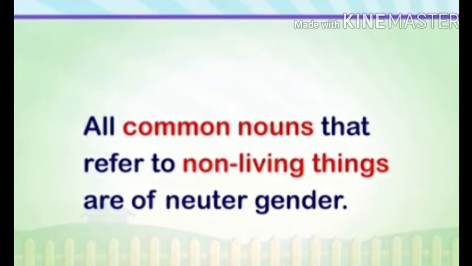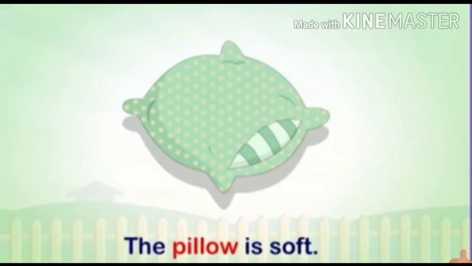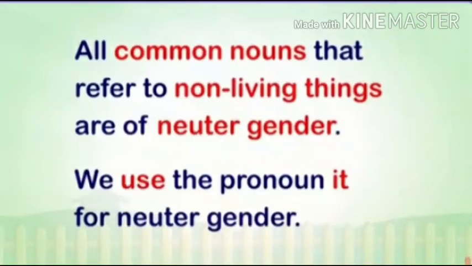All common nouns that refer to non-living things are of neuter gender. For example, the pillow is soft. Pillow is a non-living thing.